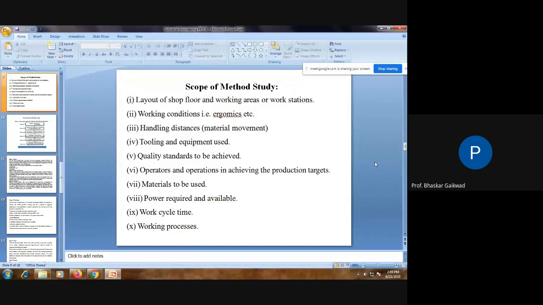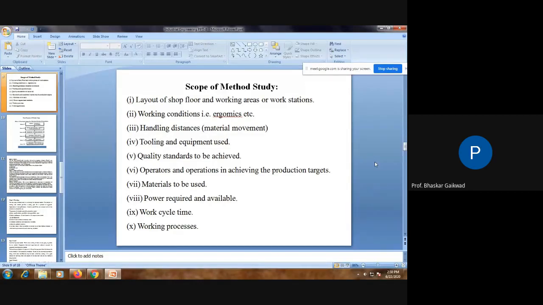Tooling and equipment used. In a number of production shops, different types of tooling and equipment, just like jigs and fixtures, are used. If you think over this tooling and equipment, which is the proper equipment and tooling required to manufacture a job, here we require the method study. Quality standard to be achieved. In order to achieve good quality, we need to study the process of manufacturing, and without affecting the quality, how we can reduce the cost.